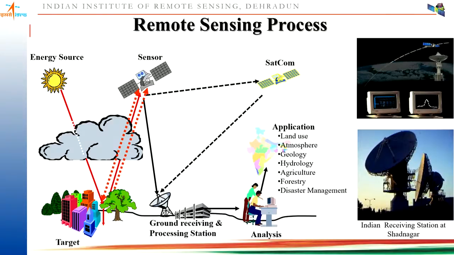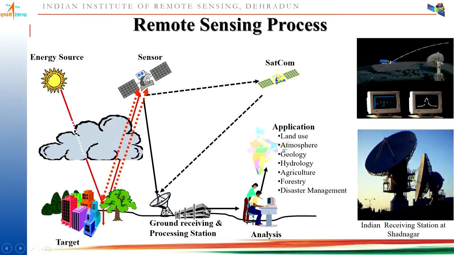Now why do we have to do the pre-processing? Because you can see here, in between sun and earth, and in between earth and sensor, there is atmosphere. So whatever energy we are expecting to receive, we are not receiving the same. That introduces some errors while the sensor receives the information. The second thing is, your sensor is after all an electronic and mechanical device, so that also introduces certain errors.